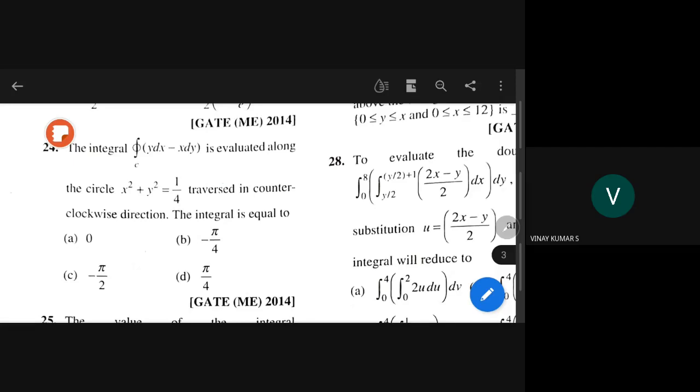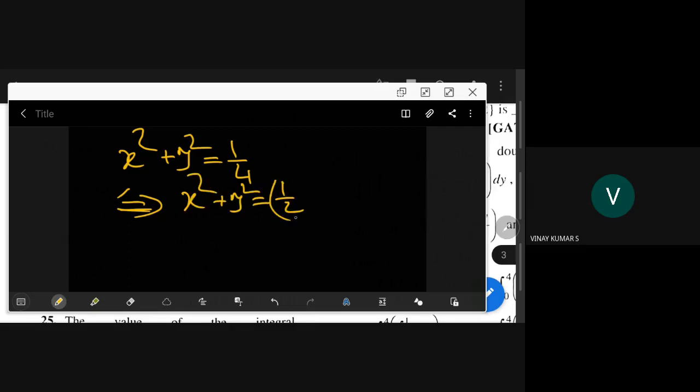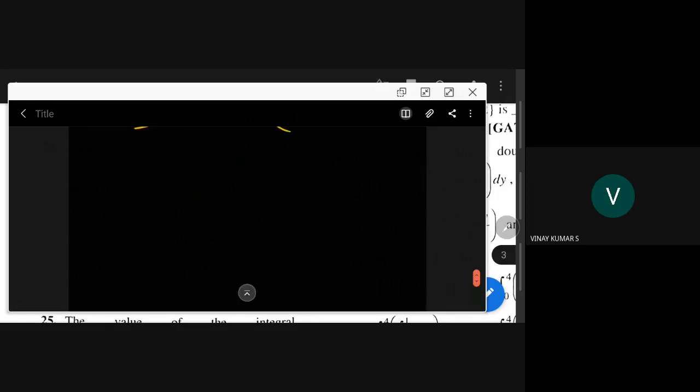So x square plus y square is equal to 1 by 2 whole square. Radius is half here. So the circle is